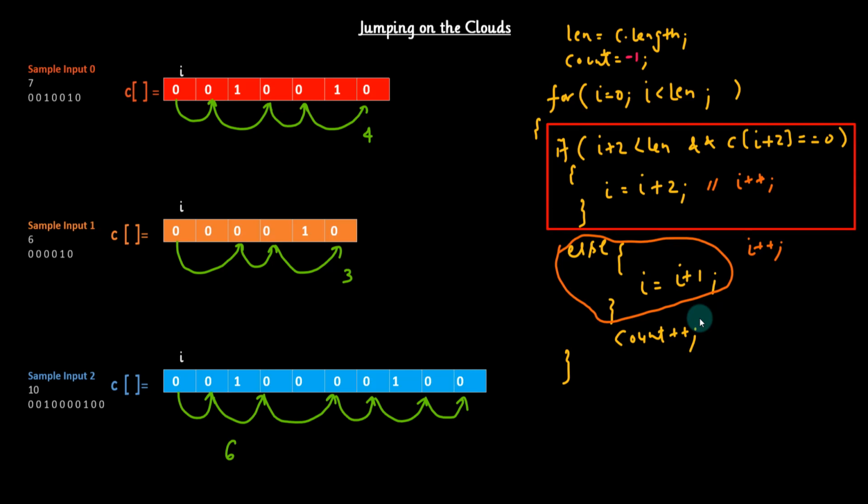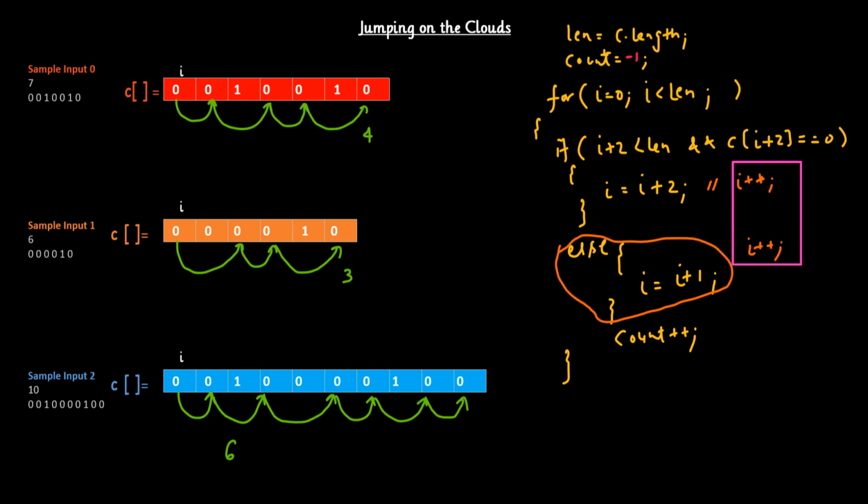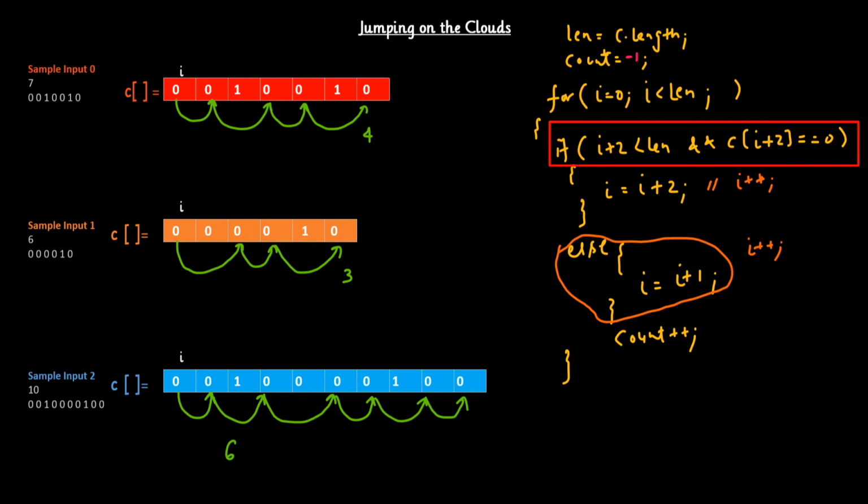So what I'm trying to do here, whenever this condition holds, we'll increment i by 1. We know we have to increment i by 2 at the end. But at the start, we'll increment i by 1, and immediately, because there's no else block, we are going to execute this statement. So it will again increment i by 1, so overall i will be incremented by 2, if and only if this condition is true. If this is not true, this statement will not execute, only this will execute. So in this case, we are going to increment i by 1. I hope you got my logic, what I'm trying to say here.